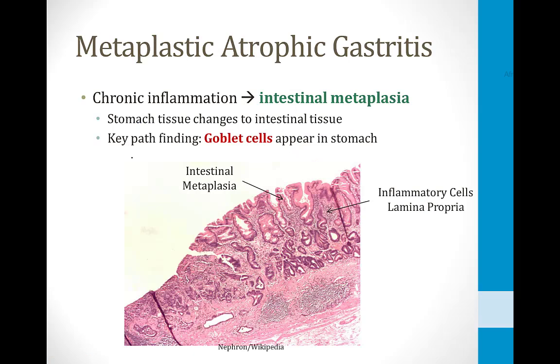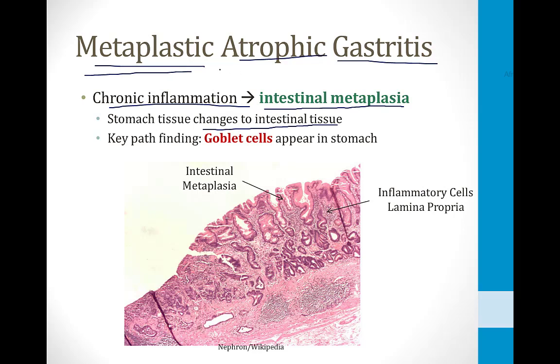The reason both forms of chronic gastritis can lead to gastric cancer is because the chronic inflammation can lead to what's called intestinal metaplasia. This is where the stomach tissue changes to look like intestinal tissue. The condition is called metaplastic atrophic gastritis. It's called metaplastic because metaplasia is occurring, and it's called atrophic because atrophy is usually seen of the stomach lining from the chronic inflammation. And a very important and high-yield pathfinding to know about in intestinal metaplasia of the stomach is the presence of goblet cells.